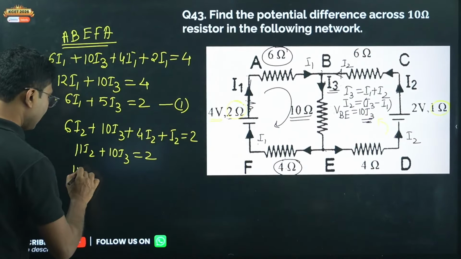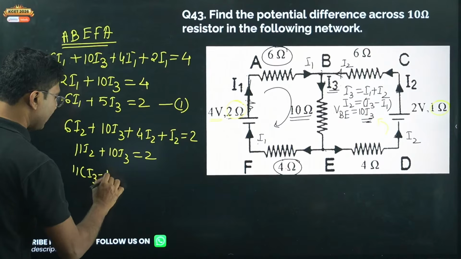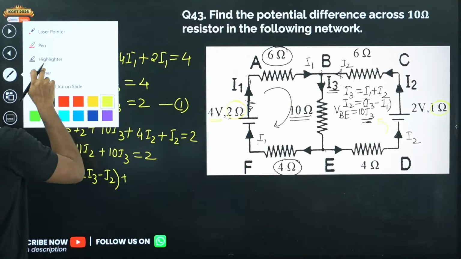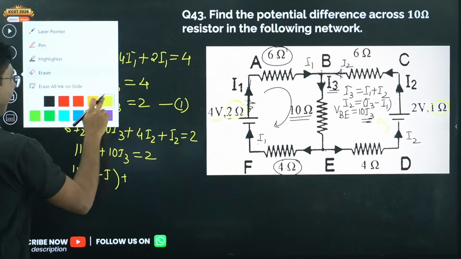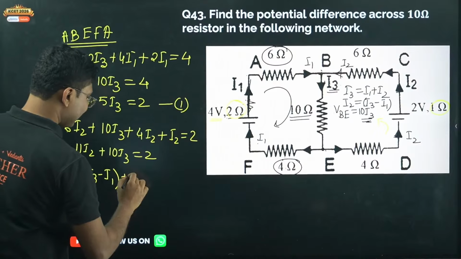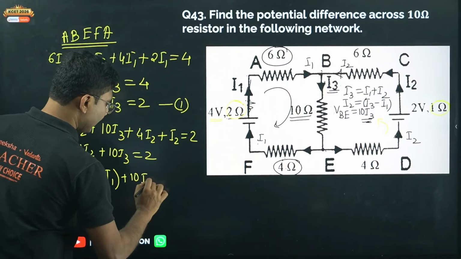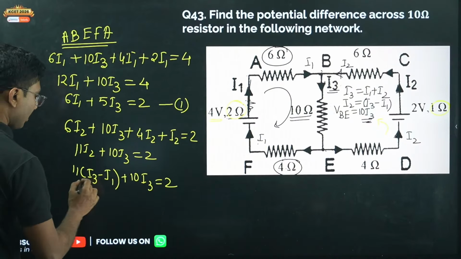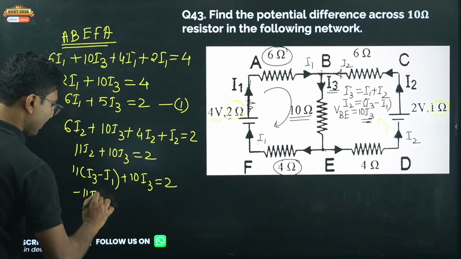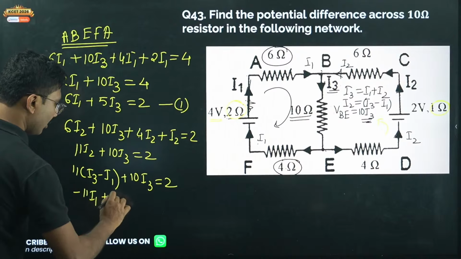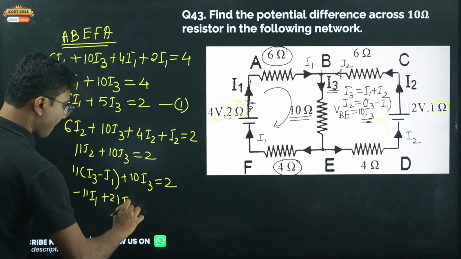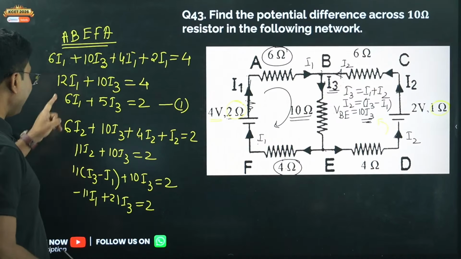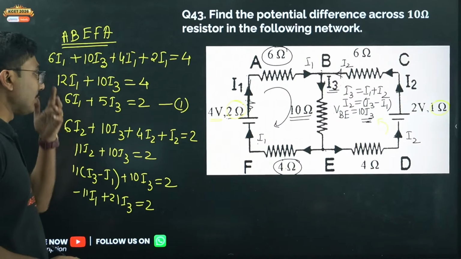So 11 times I3 minus I1, sorry, not I2, I1, plus 10I3 equals 2, or minus 11I1 plus 21I3 equals 2, right? Now we have to eliminate I1 from these two equations and calculate I3.